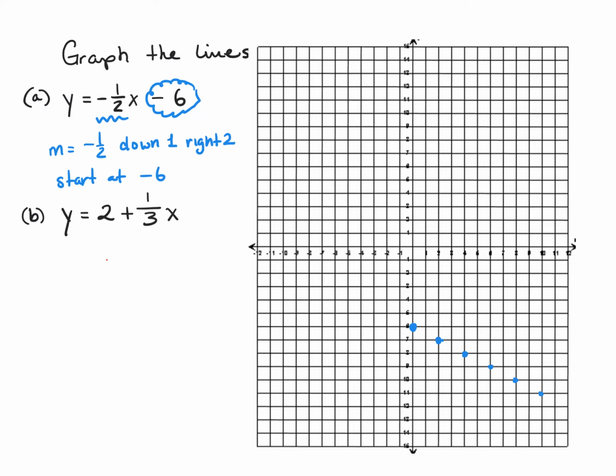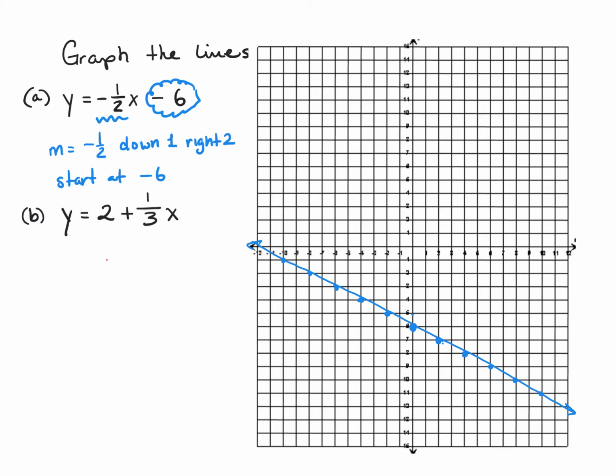Now, if I want to reverse that direction, I go the opposite way. So as I go back to the beginning, as opposed to going down 1, right 2, I can actually go up 1, left 2, up 1, left 2, and so on. And then I will do my best to draw a straight line, without a ruler, straight down through here. And there we go. I have my line drawn. So let's go to the next problem.